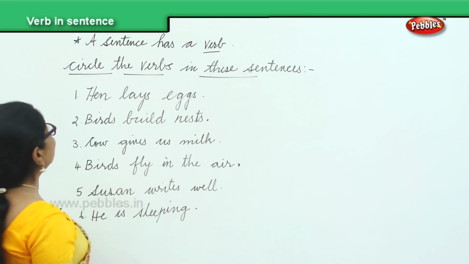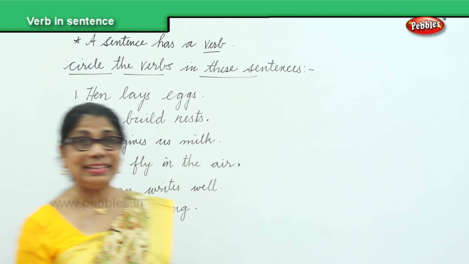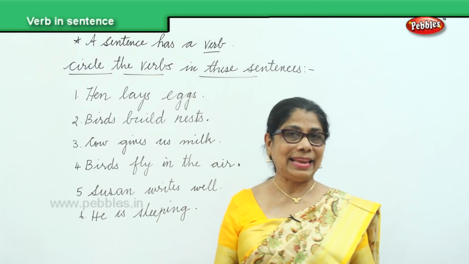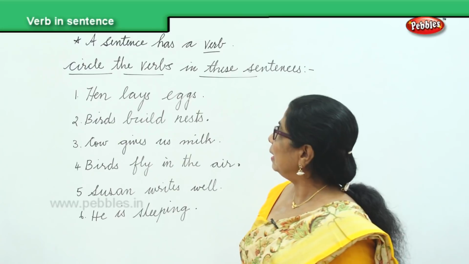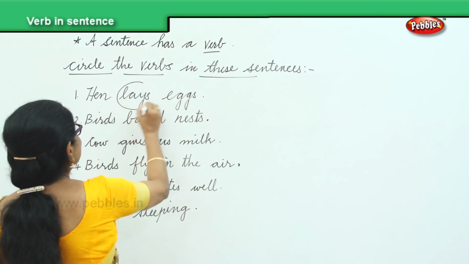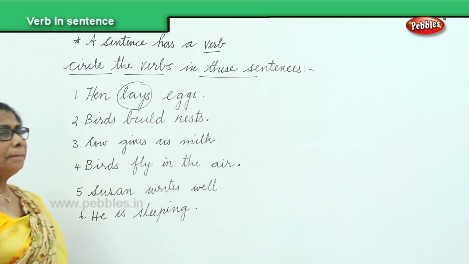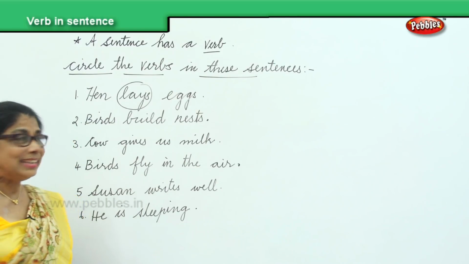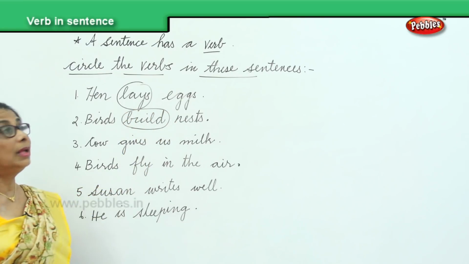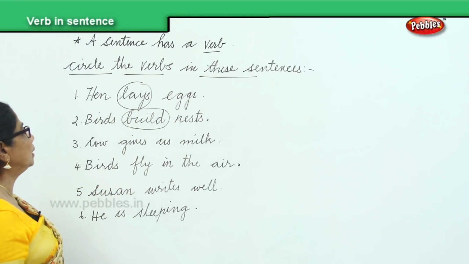Okay, now what are we going to do? Circle the verbs. Hen lays eggs. Which is the verb here? Lays. What does the hen do? The hen lays eggs. Birds build nests. Build. Circle the verb.